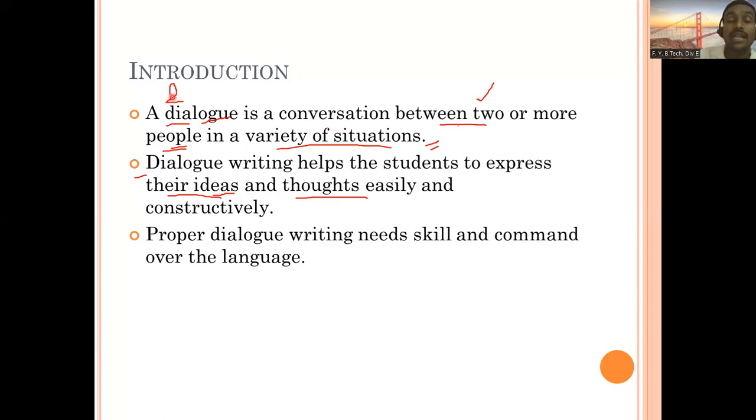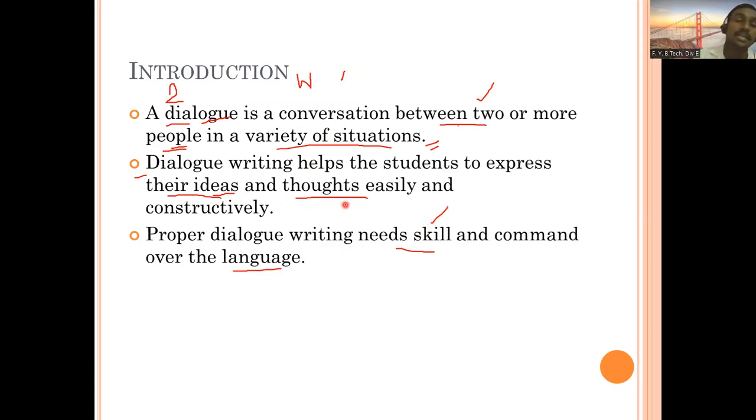In fact, dialogue writing is not expected for writing. Okay, there you are expected to perform it. If we get time, I'm going to give you situations that you have to take in pairs, and you have to prepare, practice the dialogue and present this dialogue in front of your class, maybe online, maybe offline. So I'm going to take this practice also when I get time. Okay. So this way you people can express your thoughts and ideas. Proper dialogue writing needs skill and command over the language. So it needs skill.